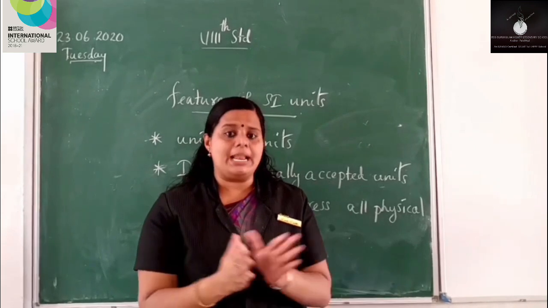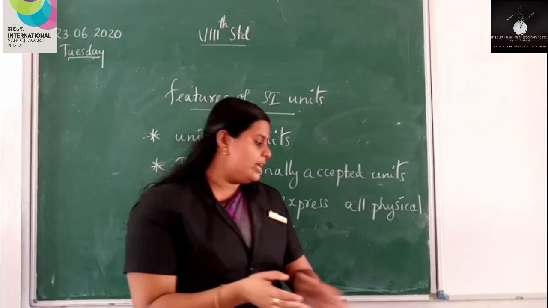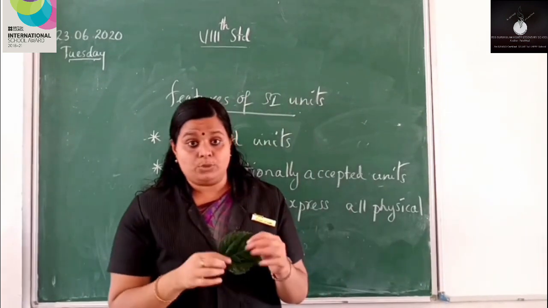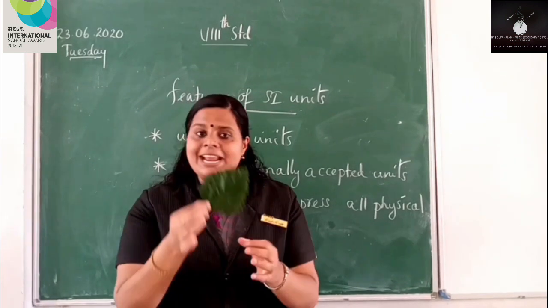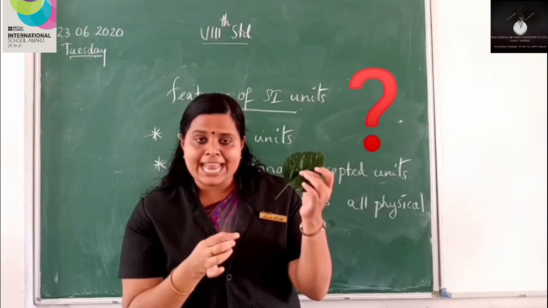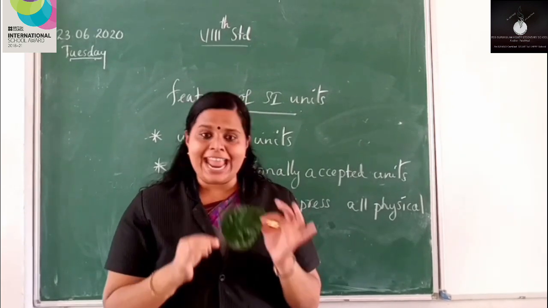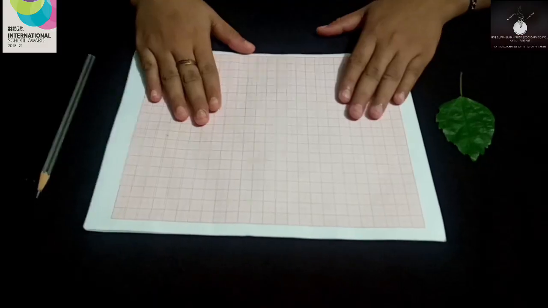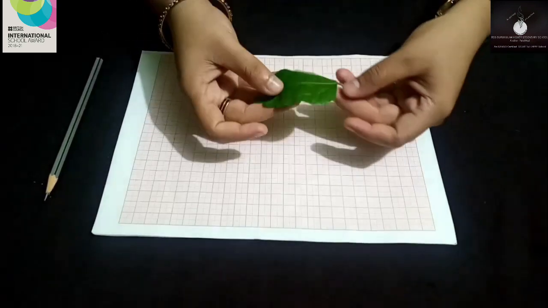For example, if we are asked to calculate the area of this leaf, is there any method to find its area? Definitely yes, and we are going to find the area of this leaf.